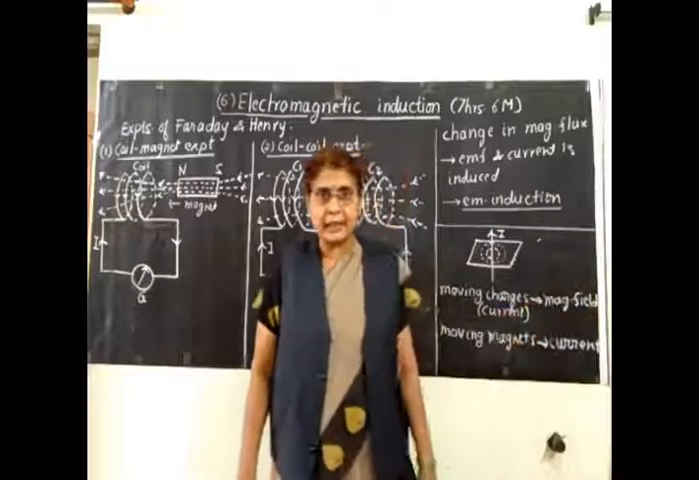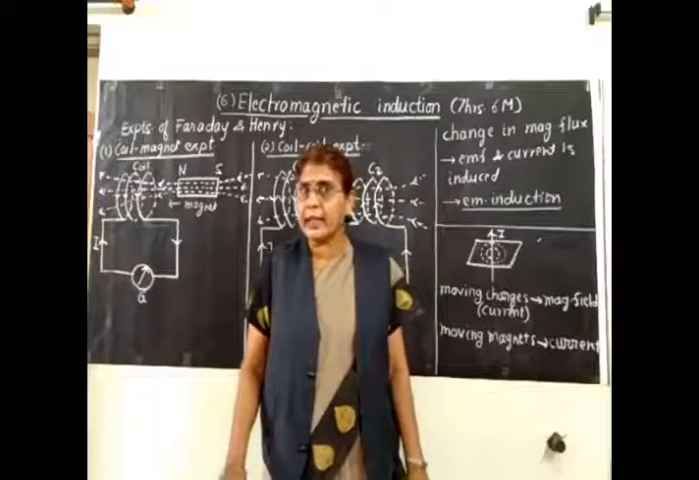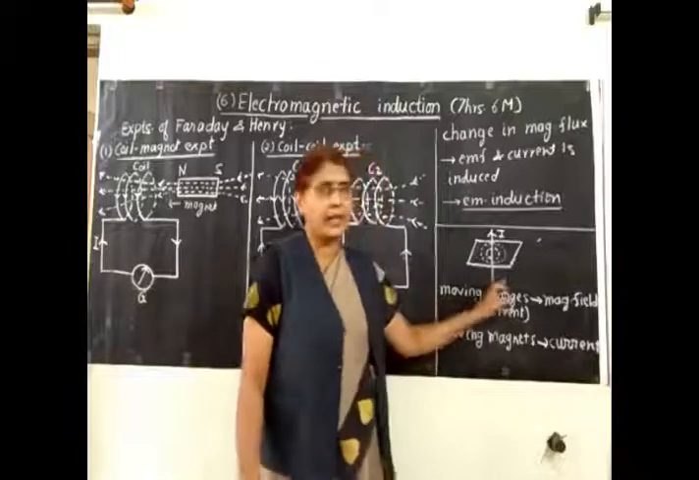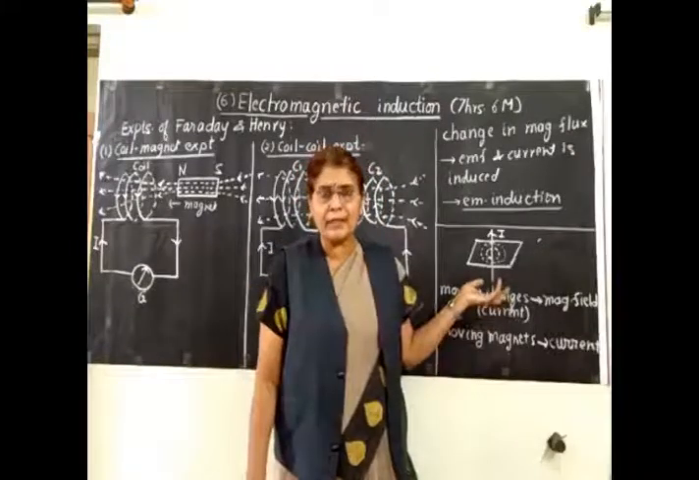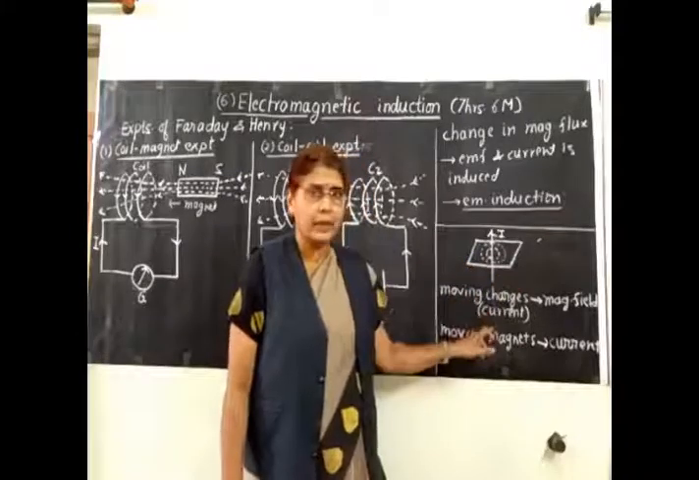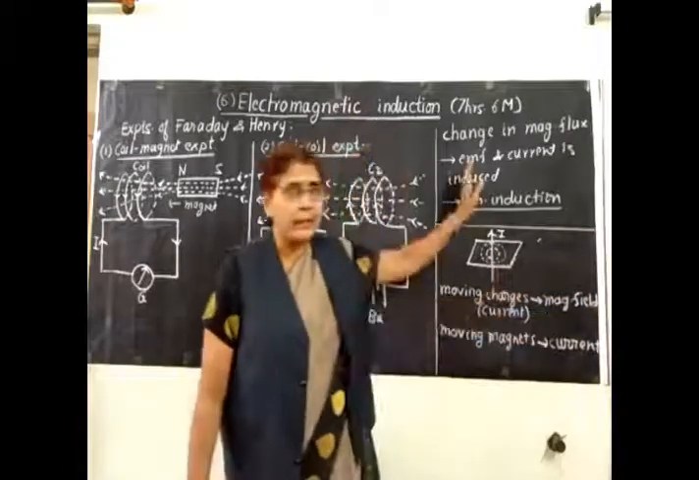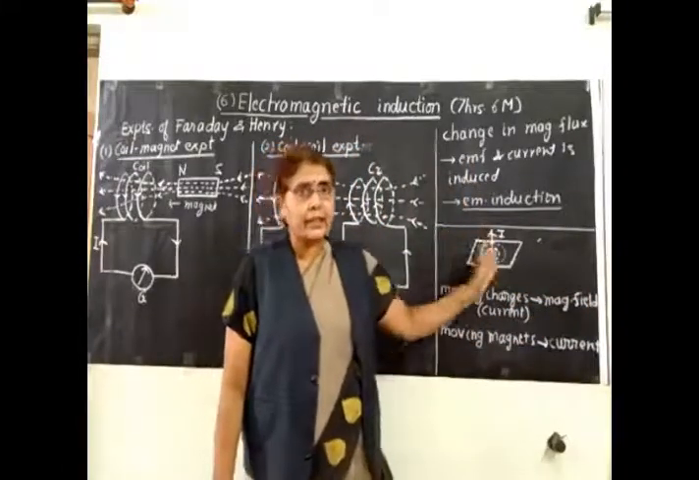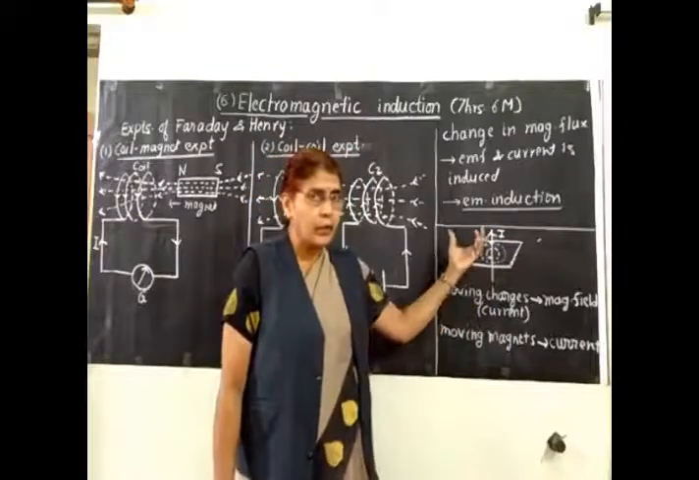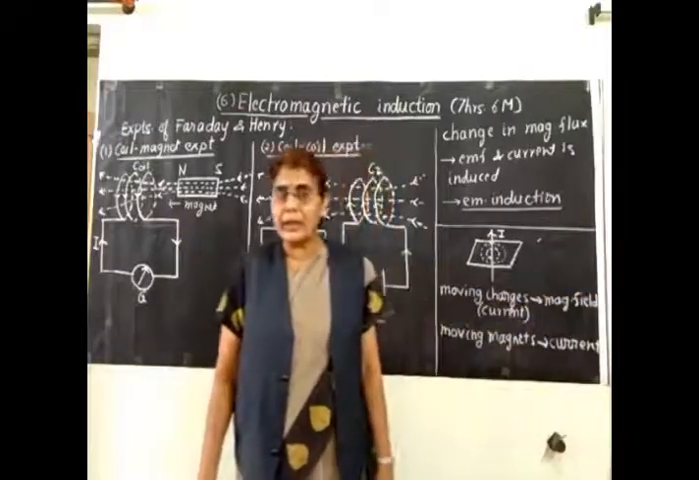If you have static charges, as you have seen in the first chapter, charges at rest, then there will be only an electric field around it. But when the charges begin to move, that is moving charges. What is the meaning of moving charges? Whenever the charges move, we call it current. So moving charges is nothing but your current. So current will produce a magnetic field. Whenever current passes through a conductor, there is a magnetic field around it in addition to the electric field. So this experiment of Oersted led to this conclusion: a current is able to produce a magnetic field.